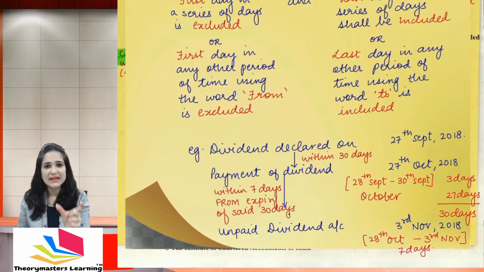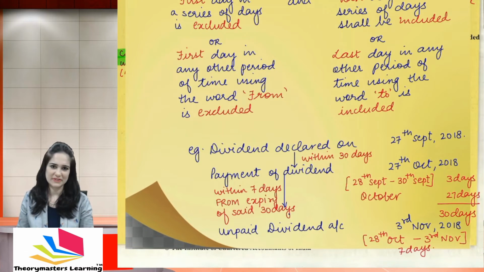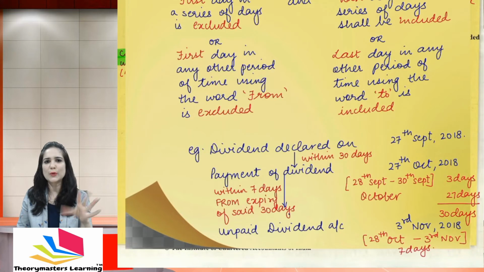This 30 days represents a series of days. They have not said it is to be calculated from a date; it is to be paid within 30 days of declaration. Now how will you calculate 30 days? The date of declaration, 27th September, is the first day. Exclude it.